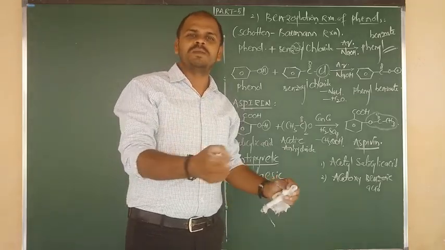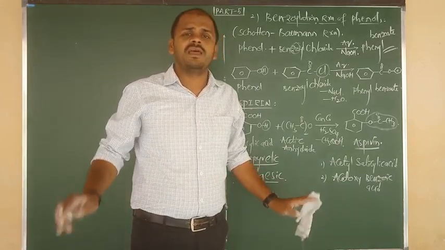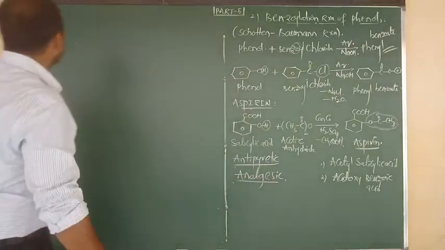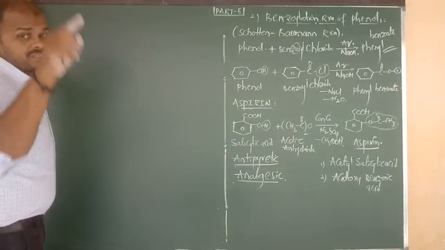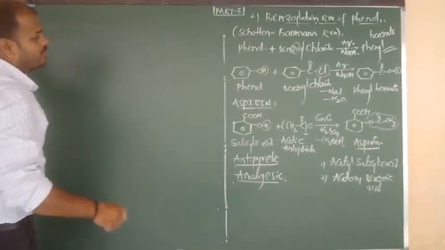Ester. So such preparation of ester is known as esterification. That is the information we studied in case of alcohol. But now esterification using what? Phenol.